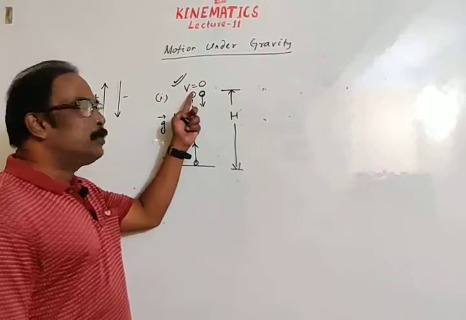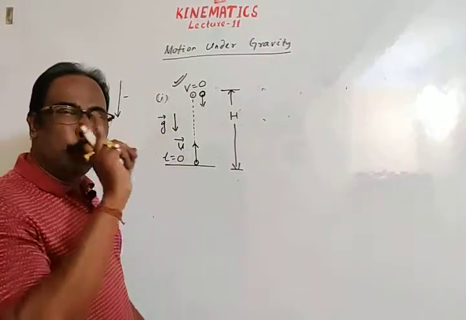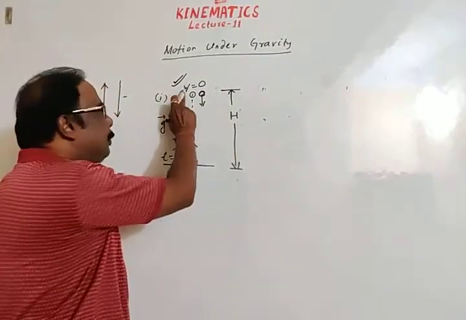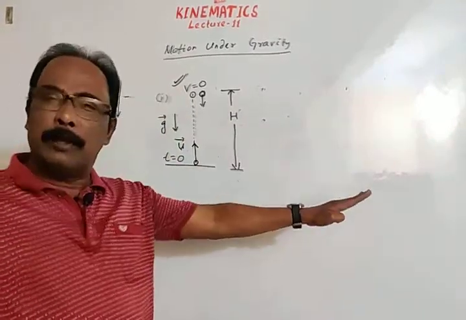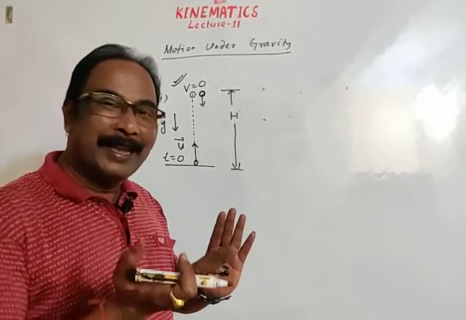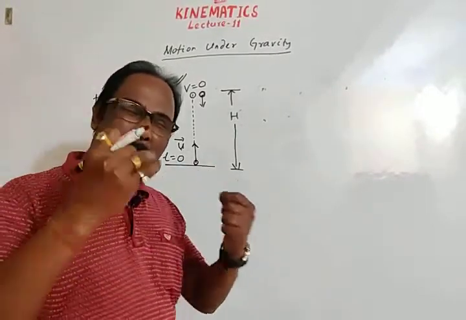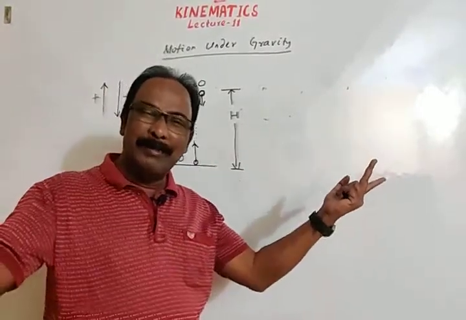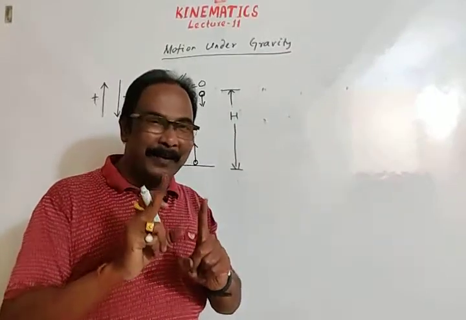But at the highest position, though velocity is zero, acceleration is not zero. Anybody in space has acceleration due to gravity.